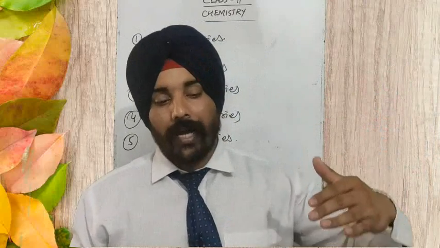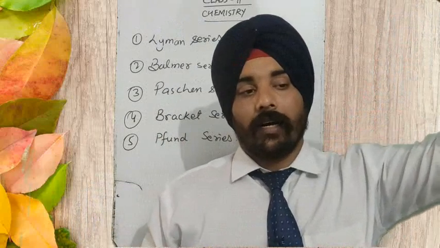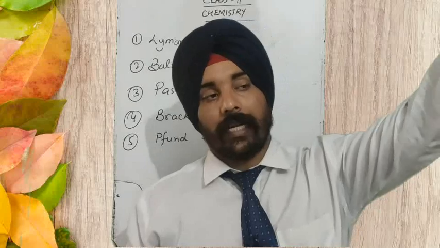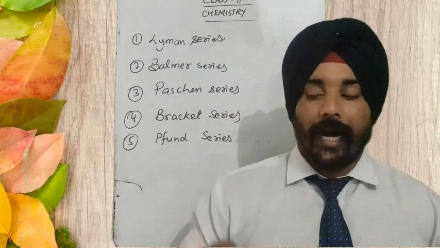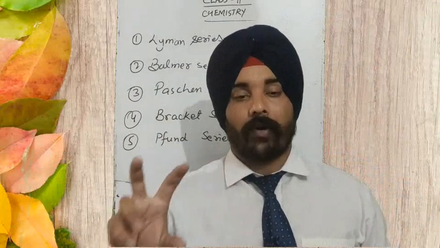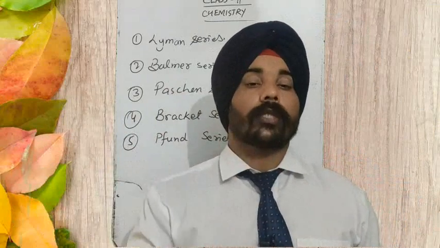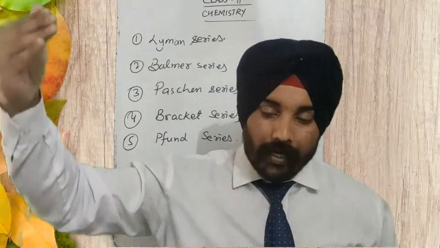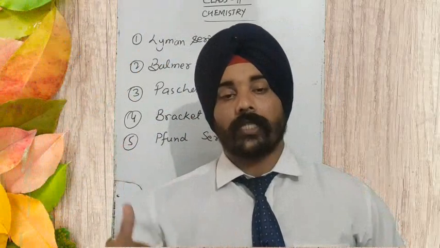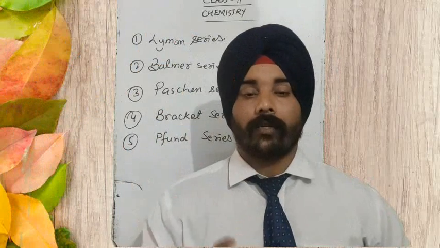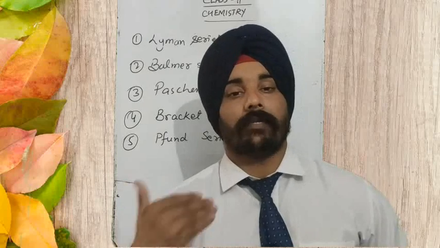If the electron has gone to a higher state of energy, and from that state it returns to the n equal to 1 shell, the first inner shell, the principal quantum number 1, which is closest to the nucleus of the atom, then we say it produces the Lyman series.